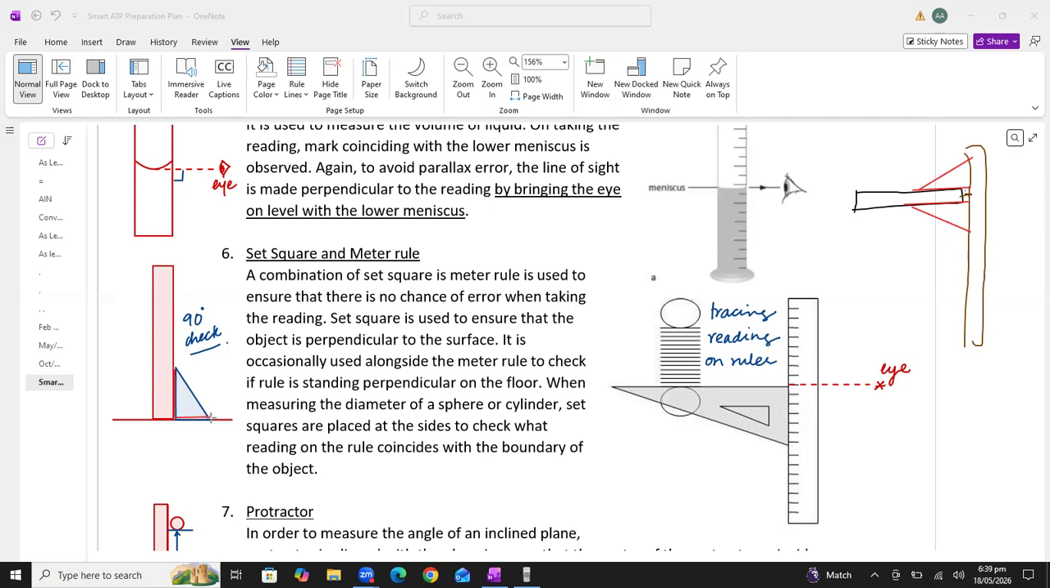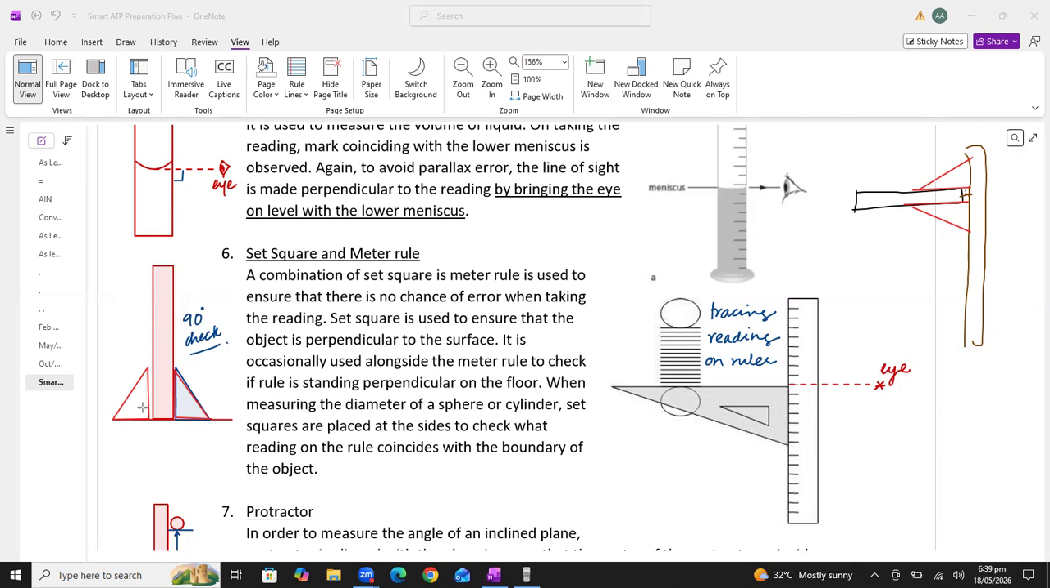We will place one set square at the right of the meter rule, or we will place the set square very close to the left of the meter rule. If they are properly aligned with the meter rule, it means that the meter rule is perfectly at 90 degrees.